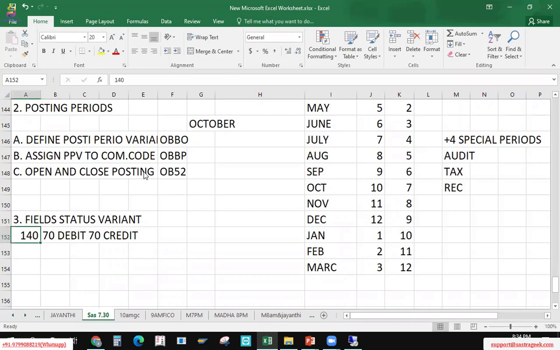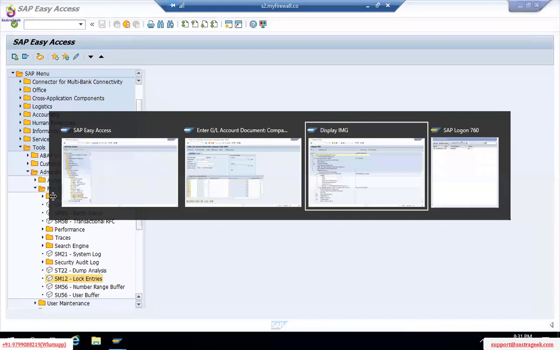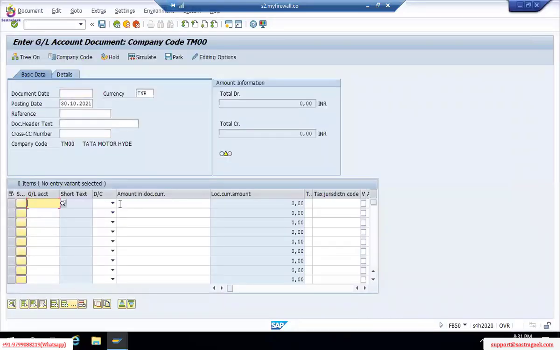Okay, for example, if I have to process any purchase entry. Purchase account debit to bank or cash or vendor. Of course, the vendor T code will be different, but this is a creditor entry. While using this debit and credit, we will use the help of transaction code FB50 to post here debit GL, here to post credit GL. If you observe here, we will have debit and credit entries.